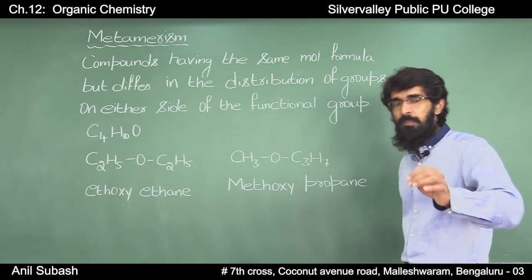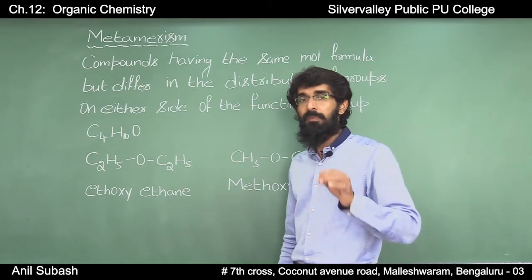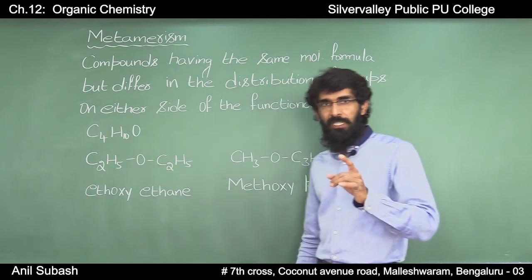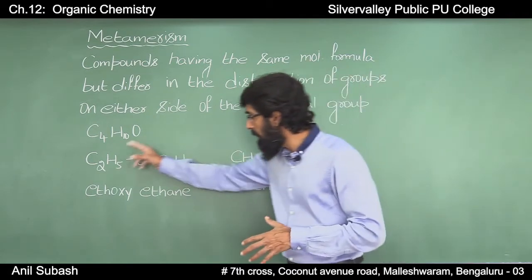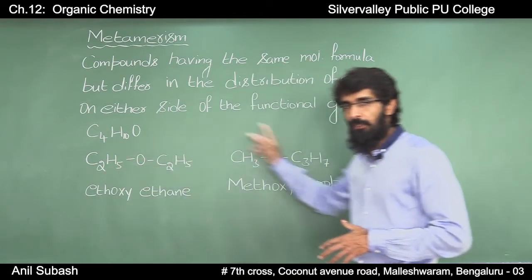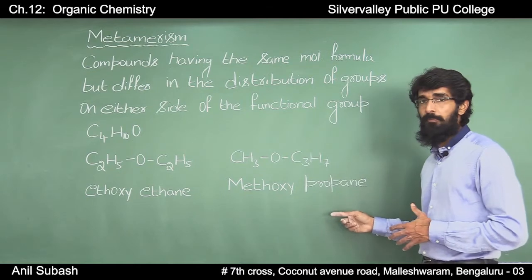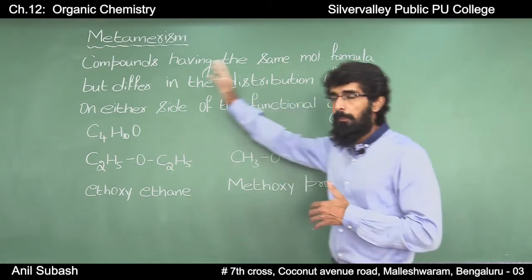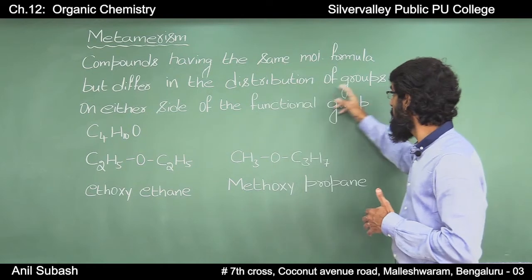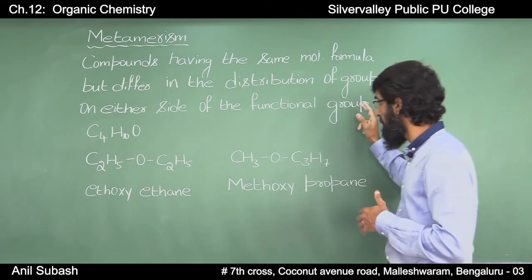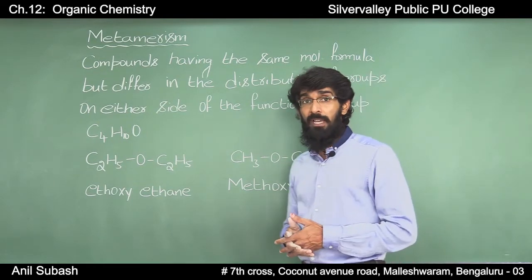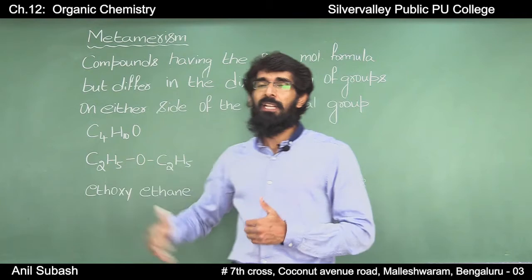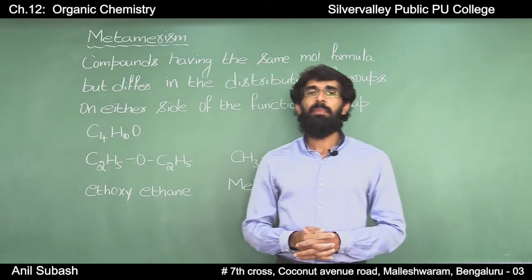They belong to the same class of organic compounds, but they differ in the groups on either side of the functional group. Such compounds having the same molecular formula but differing in the distribution of groups on either side of the functional group are known as metamers, and the phenomenon is known as metamerism.